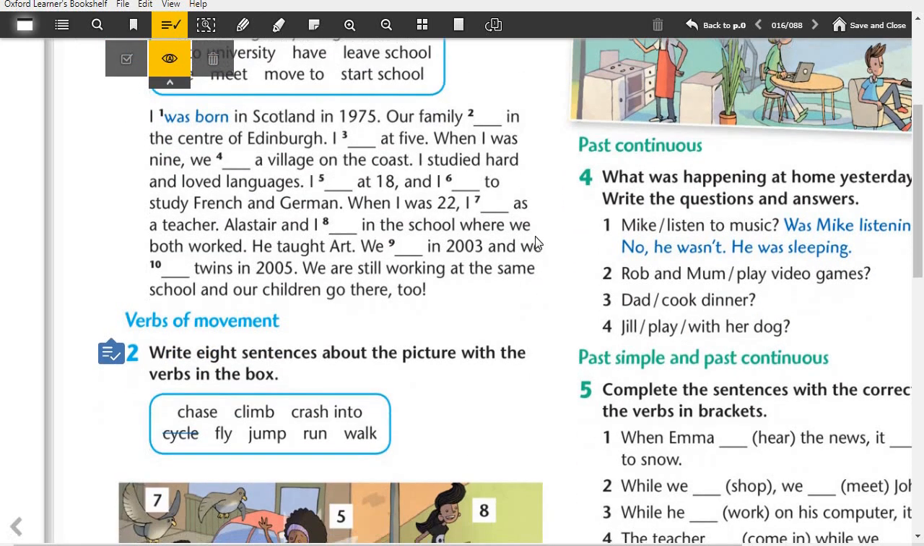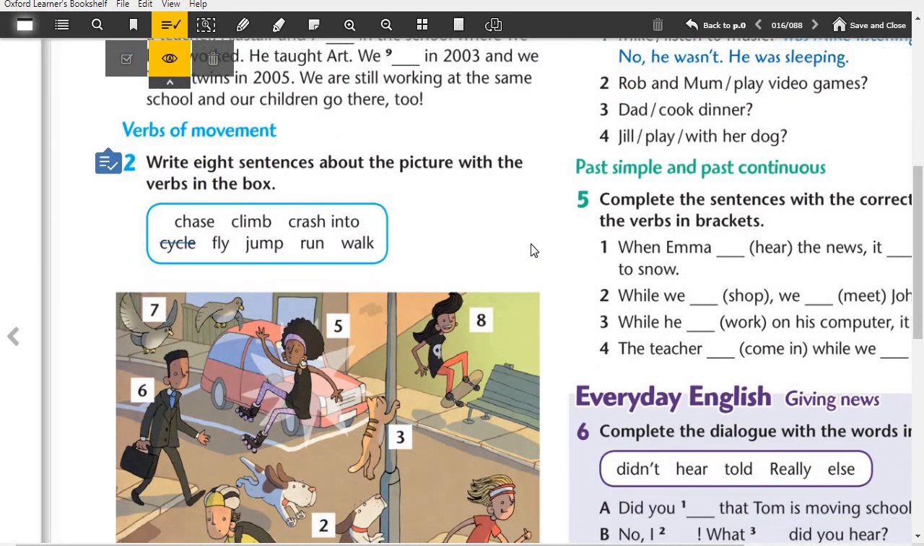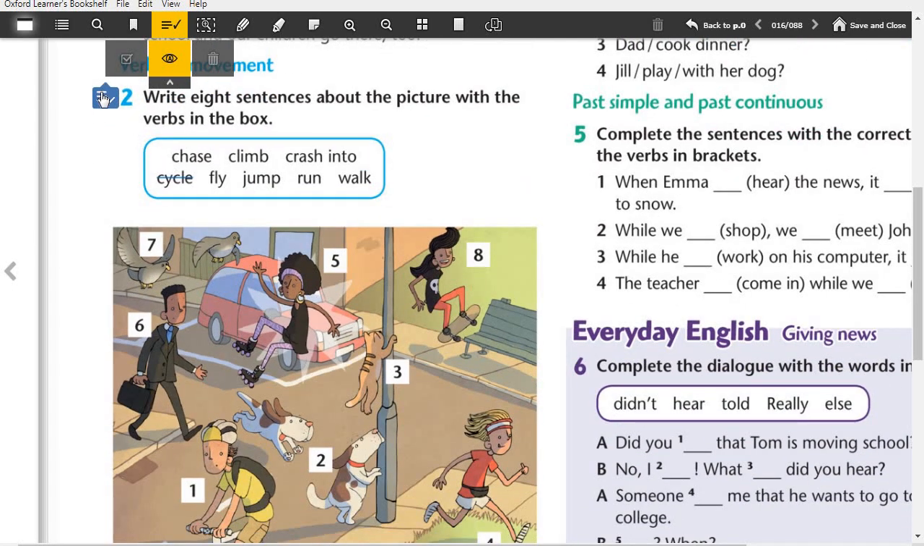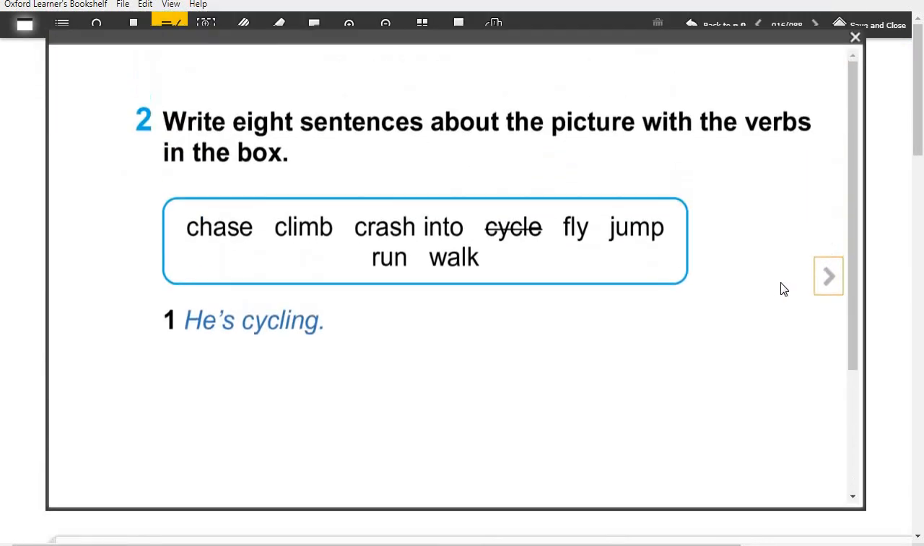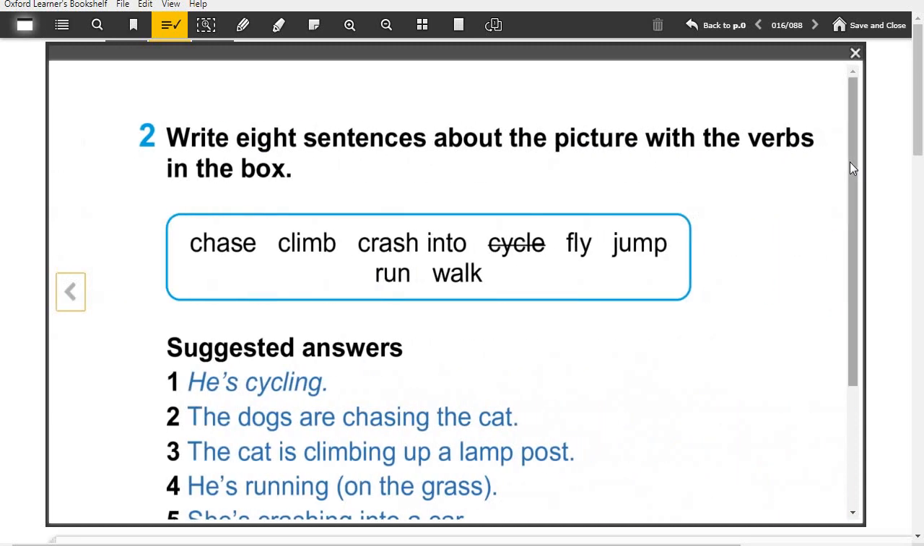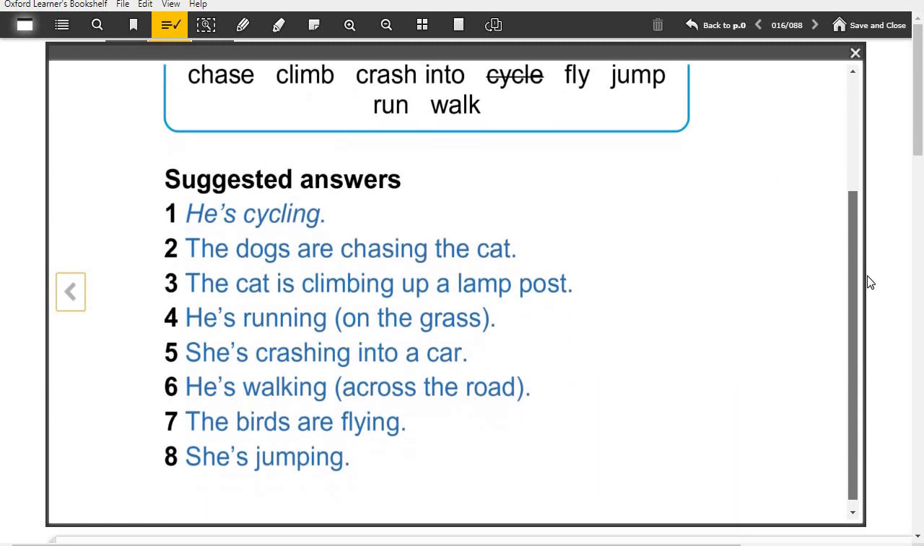After this, we continued with the verbs of movement. We did some example sentences and we wrote them in our notebooks. Let's see them. 1. He is cycling. 2. The dogs are chasing the cat. 3. The cat is climbing up a lamppost. 4. He is running on the grass. 5. She's crashing into a car. 6. He is walking across the road. 7. The birds are flying. 8. She is jumping.